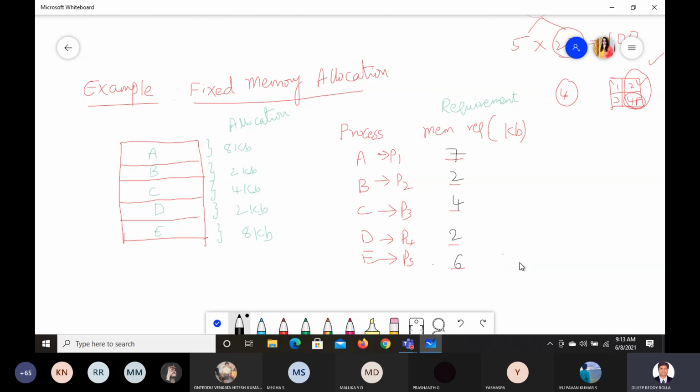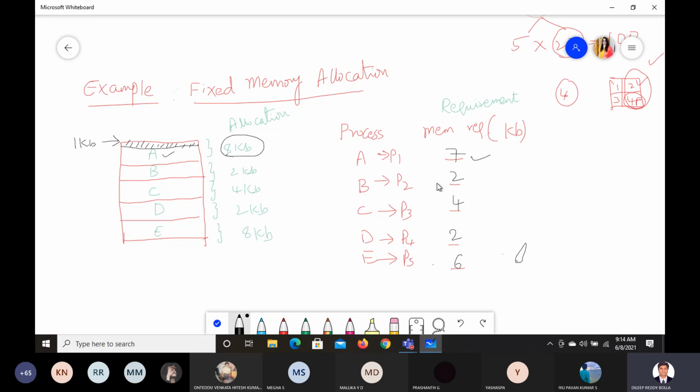Out of the 8 KB allocated here, only 7 KB is required, which means 1 KB of space, this portion, we are not using. The remaining 7 KB we are using for A.